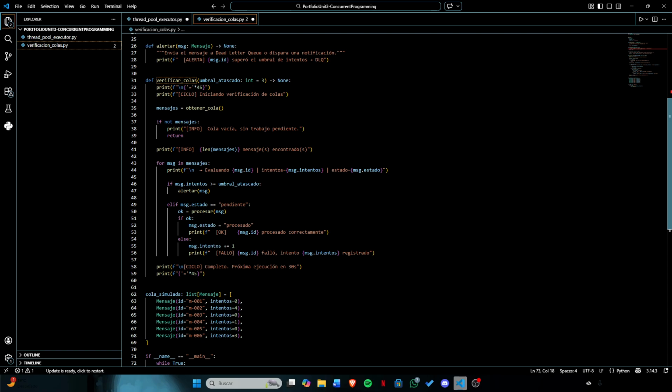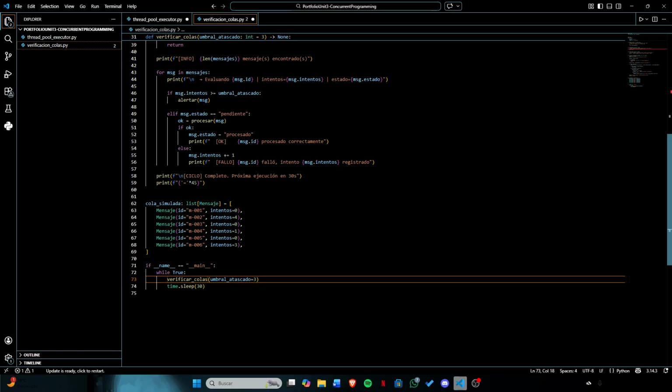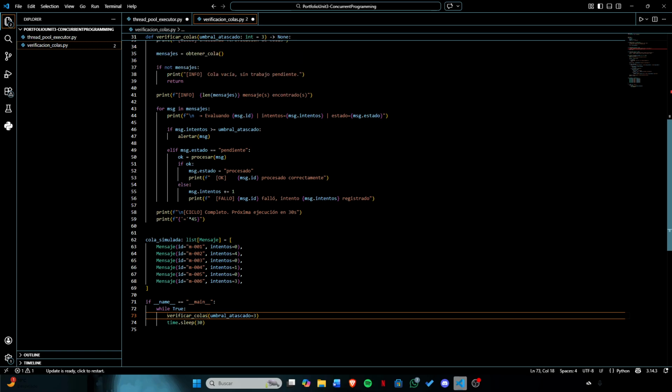First, we have the queue verification. The first script is called verificación colas. Its job is simple but important. Every 13 seconds, it wakes up, checks a message queue, and decides what to do with each message. The core of the script is the verificar colas function.